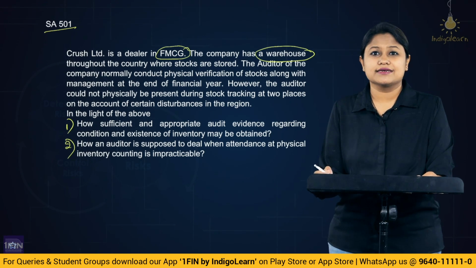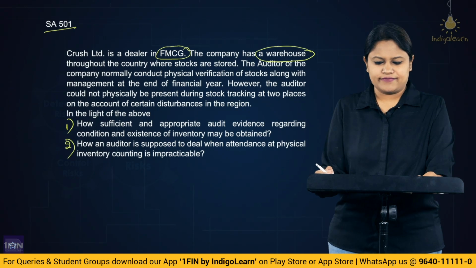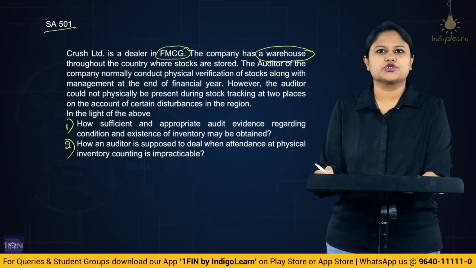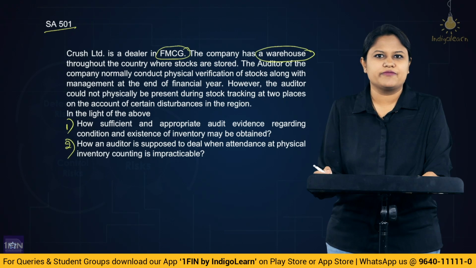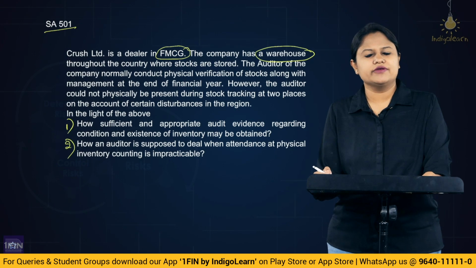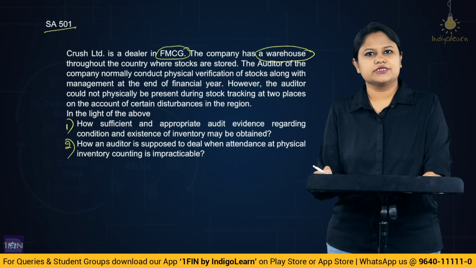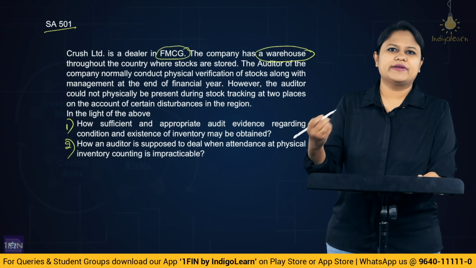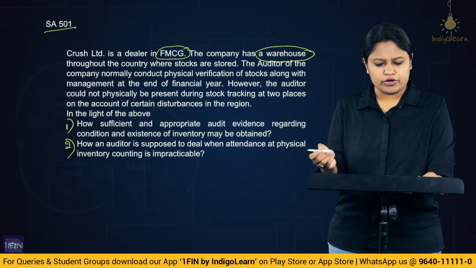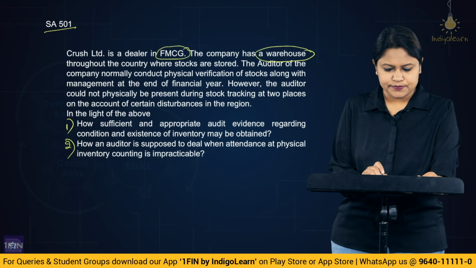So you need to understand certain things practically as well. Because if I say 31st March at all these locations all throughout the country, you cannot keep yourself present. So you will be having an entire team working together. So you could be present at one location and your team members, who have been properly instructed by you, would be present at the other locations. So usually you will be present at that point.